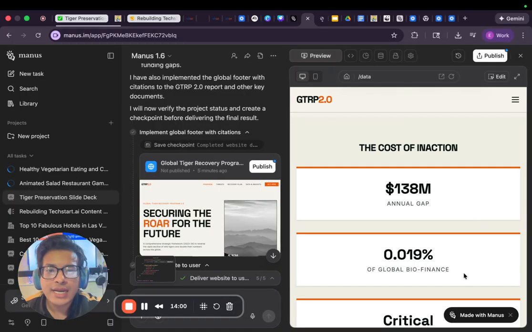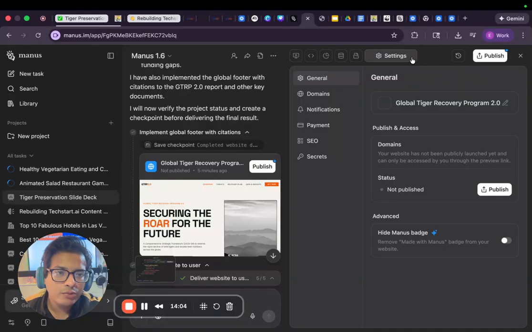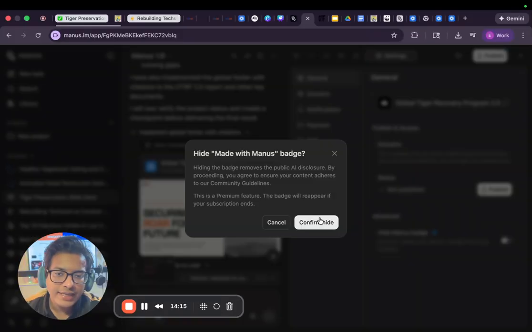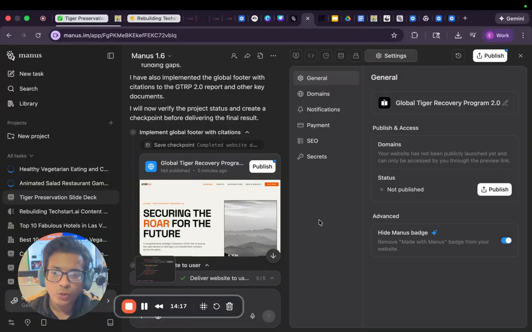Isn't that beautiful? Now, if you really wanted to publish one of these, you'd hit publish. And also, I would encourage you to look at these settings because here you can change the name of the site. You can connect domains, which I believe does require a premium account. With your premium account, you could hide your Manus badge as well. Super important.